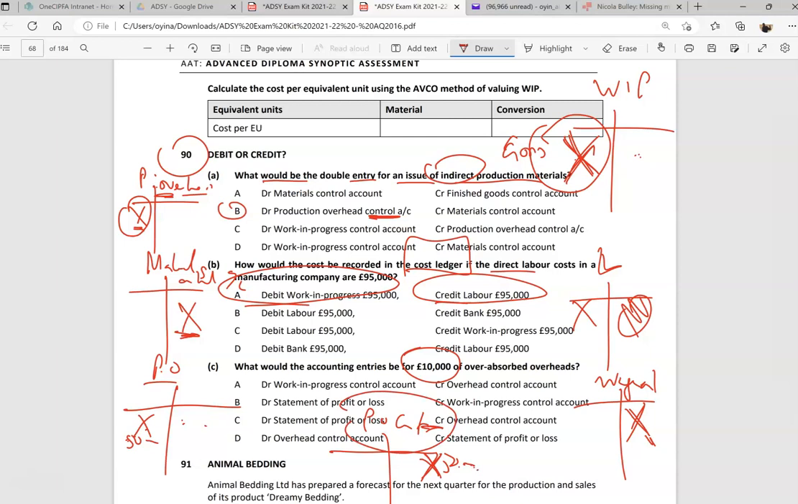It's overabsorbed, so we reduce it, which is why we debit the overhead control account and in effect credit the profit and loss account. In a way, we are crediting our profits, returning £10,000 to our profits, right? So we debit the overhead control account, whatever overhead it is. We debit it because the liability is too high, right? And so the answer there would be D. Yeah, cool. Great stuff. That's question 19.